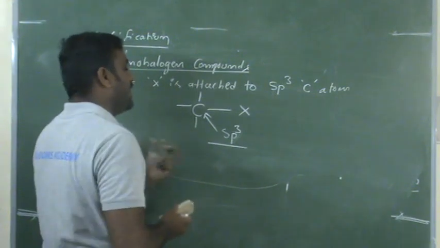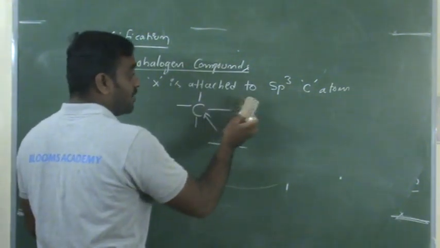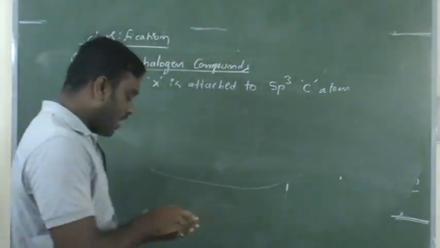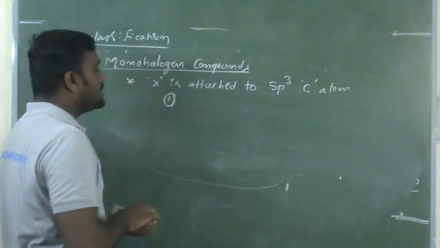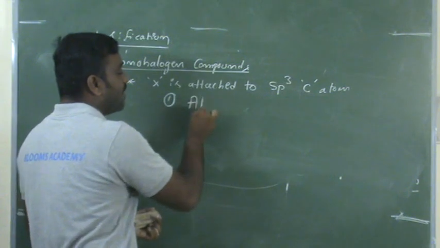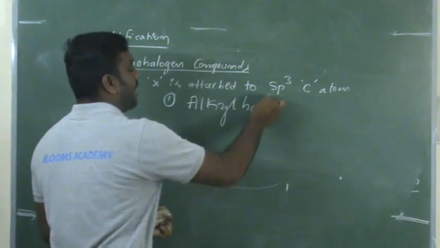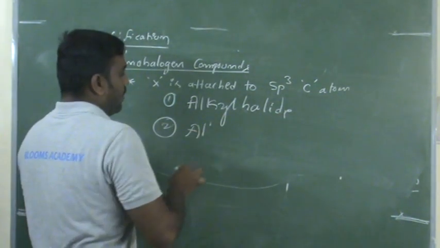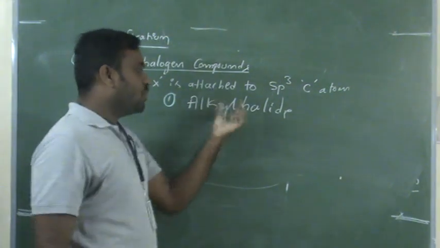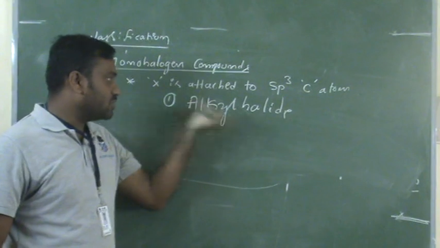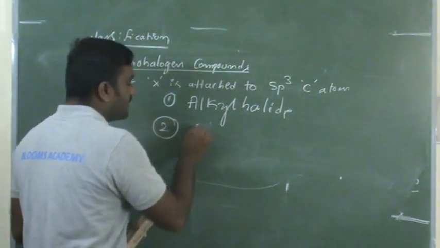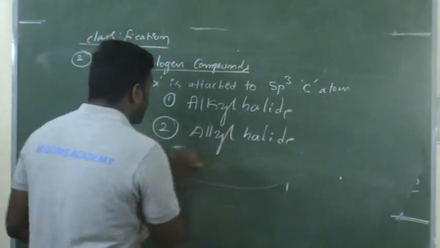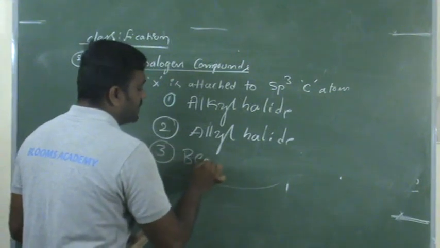Okay. Now this, the halogen attached to an sp3 hybridized carbon, is again divided into another classification: alkyl halide, allyl halide, and benzylic halide.